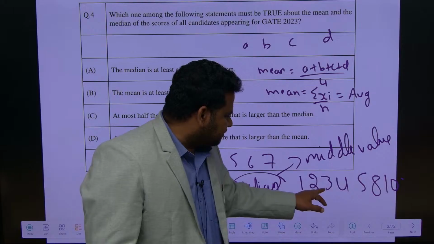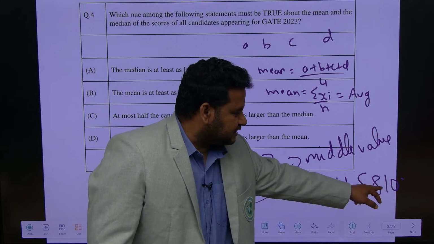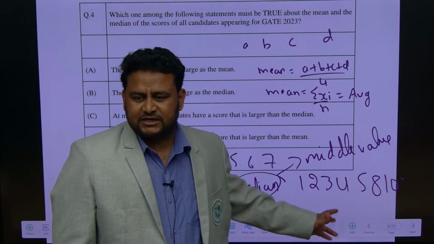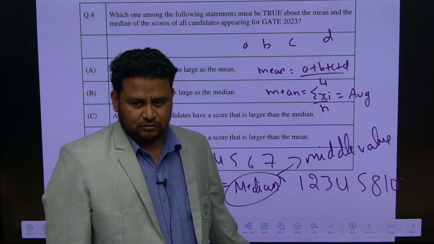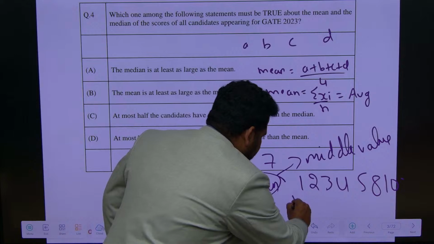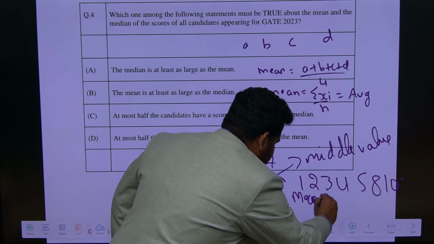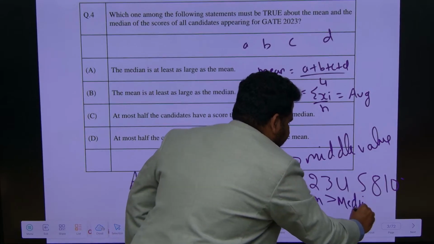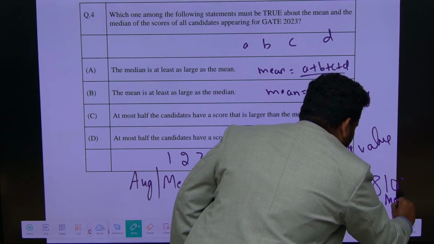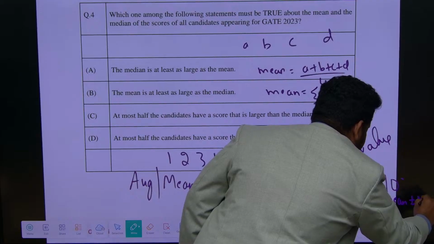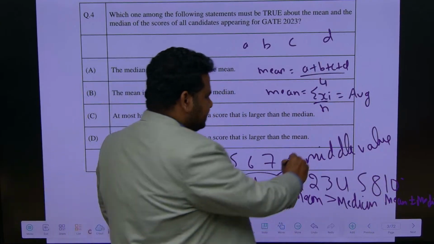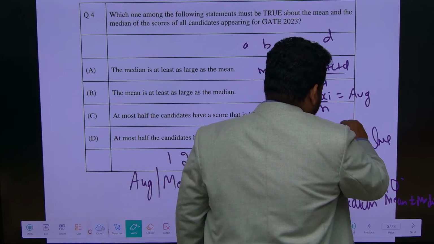See here, 5, 6, 10, 15, 23, 33. 33 divided by 7 is 4 point something. It is not exactly 4. So here the mean is greater than the median, which simply means mean is not equal to median. But median is always the middle value.